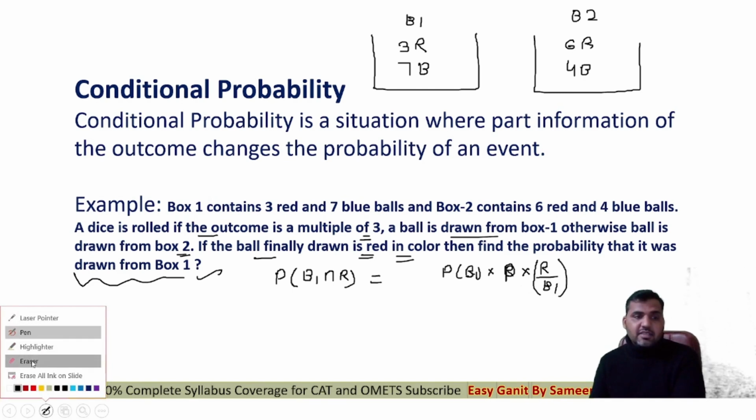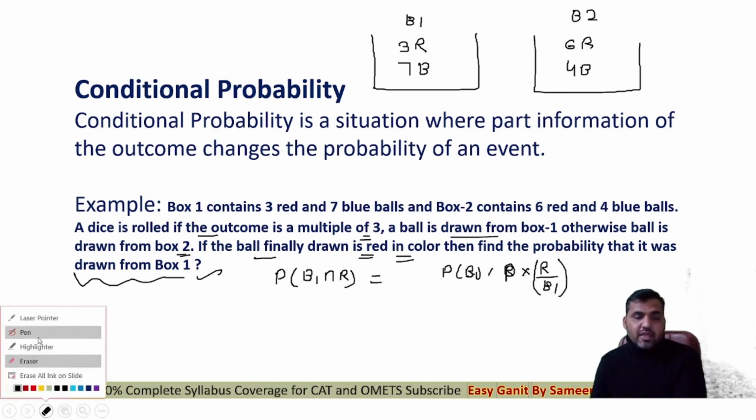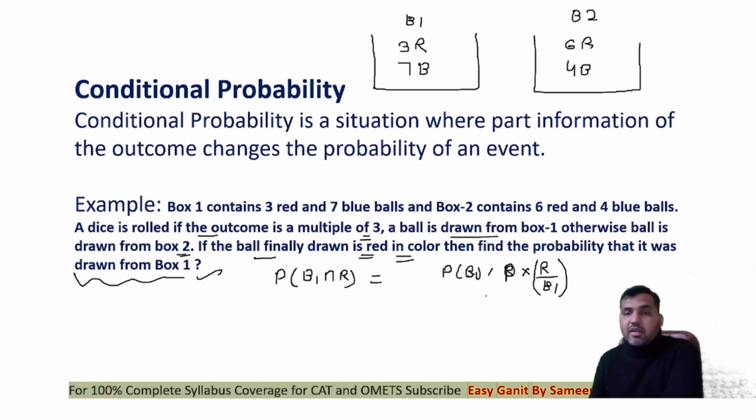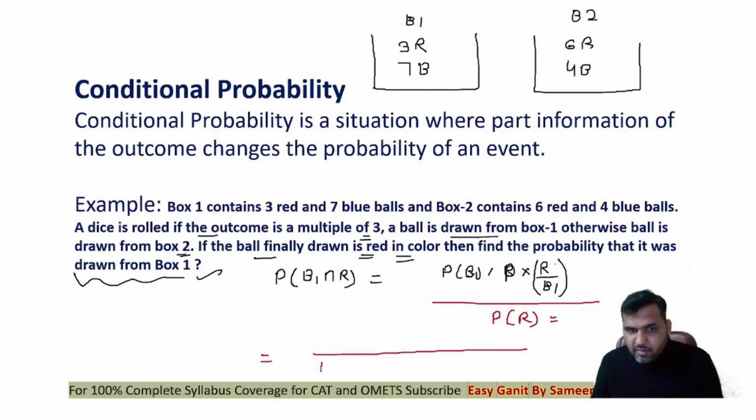And the probability of selecting box 1 multiplied by the probability of selecting the red ball, provided that box 1 has already been selected, divided by the probability of selecting the red ball. So in conditional probability, you will always put the total probability in the denominator. Now what is the total probability in the denominator?